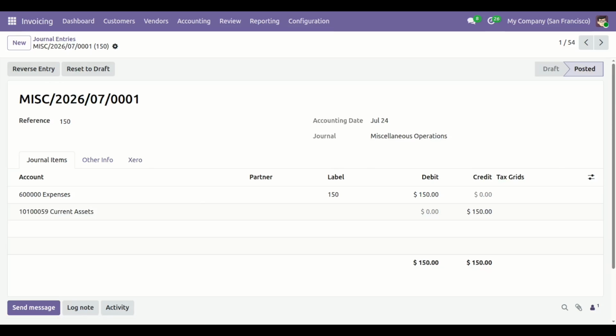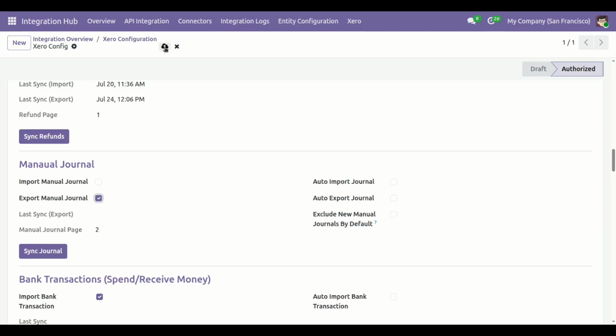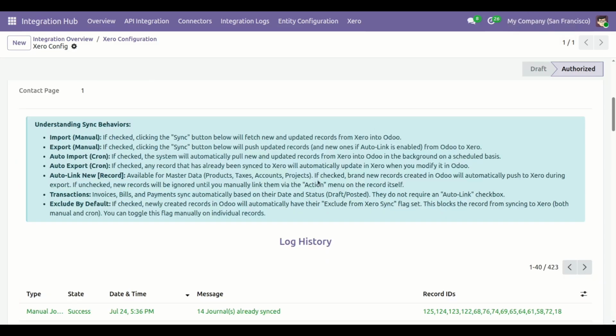Now go back to the configuration. If you want to export manual journal from Odoo to Xero, enable the export manual journal boolean, save the configuration, and click on the sync journal button. Here you can see the journal already synced.